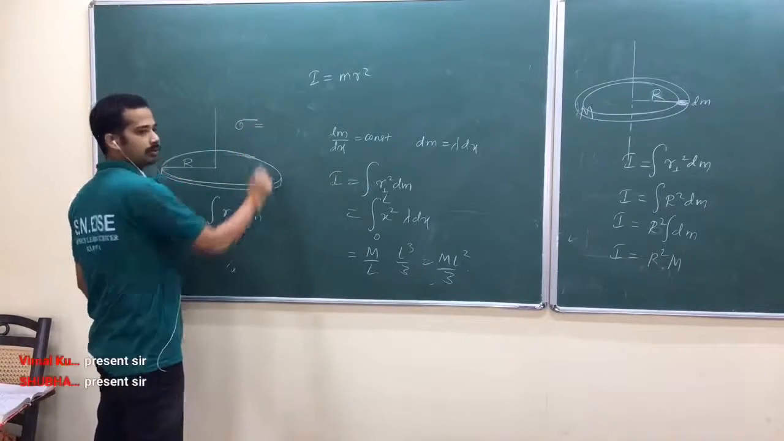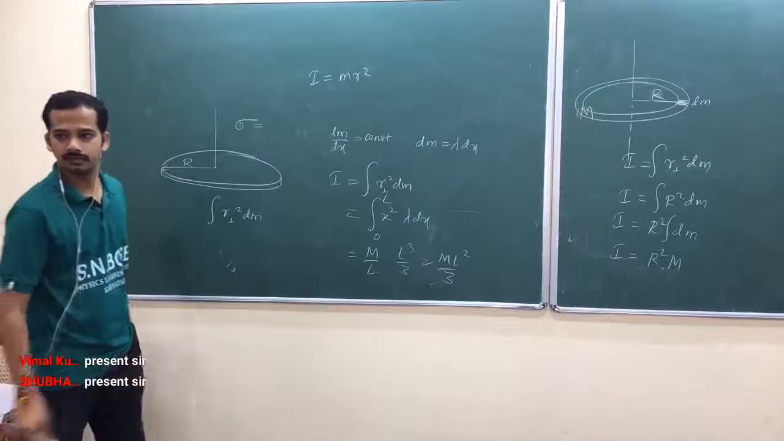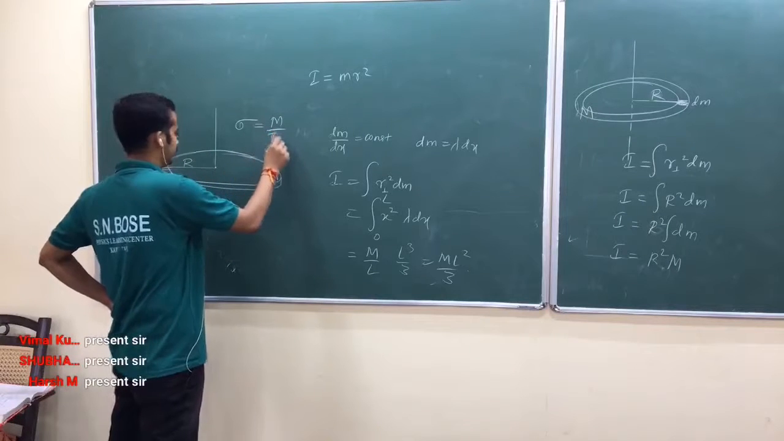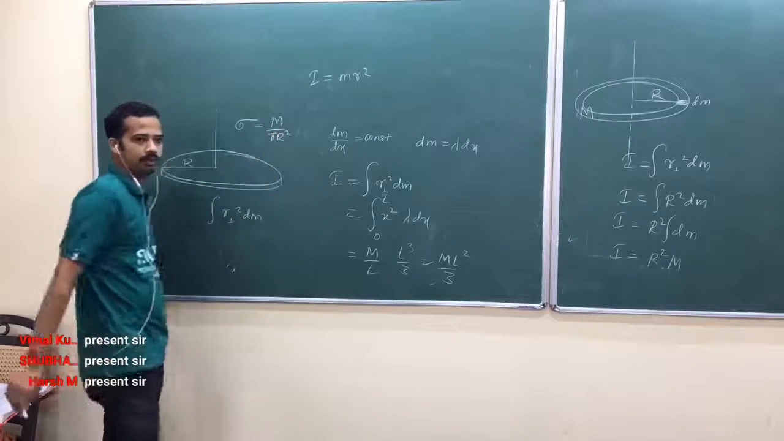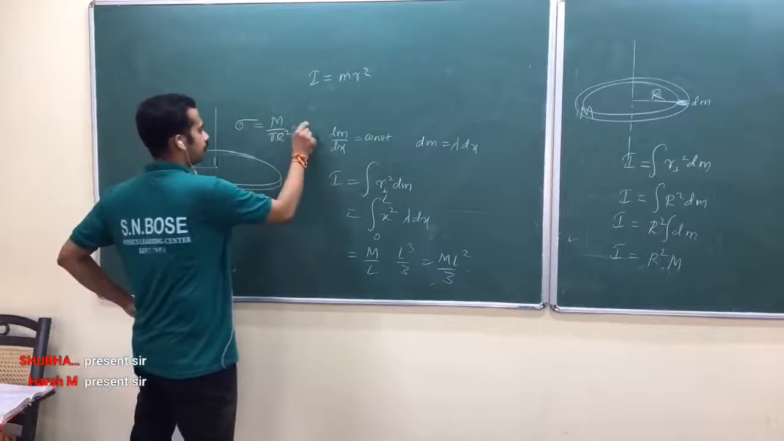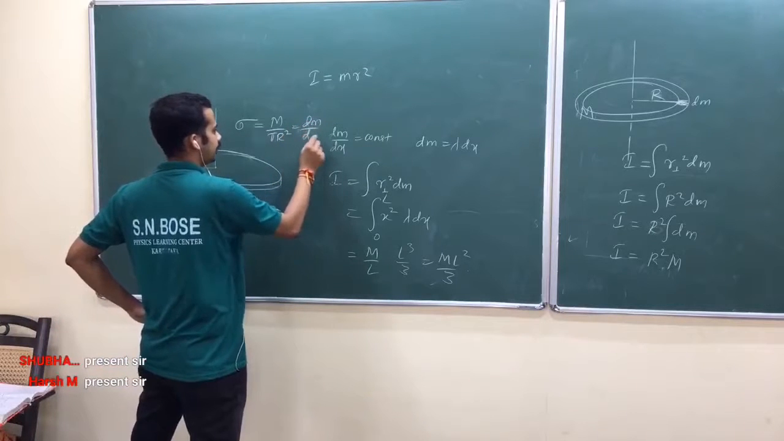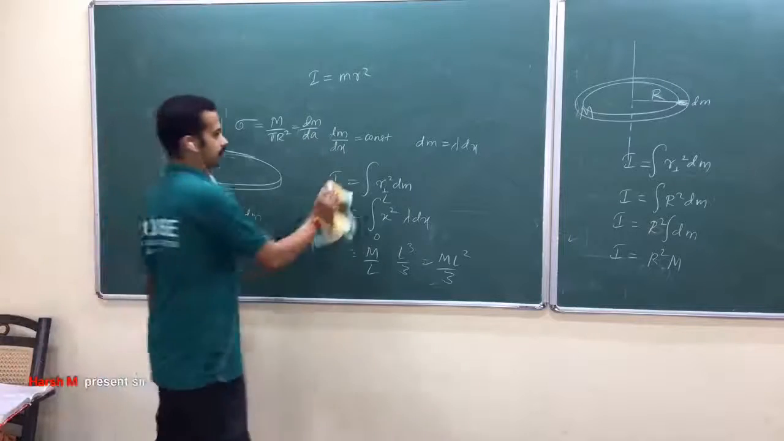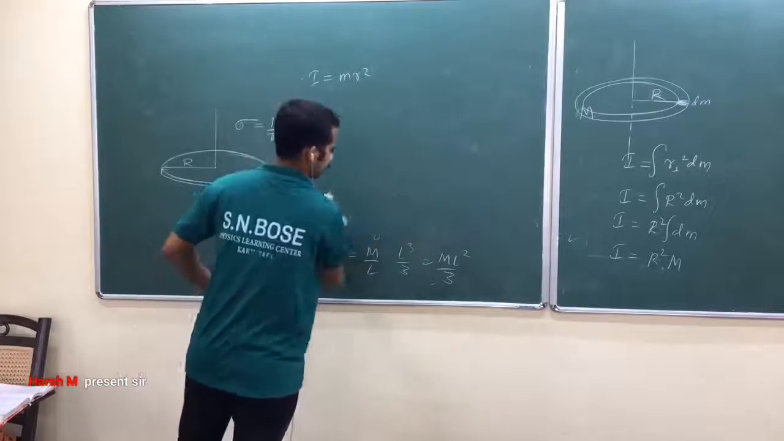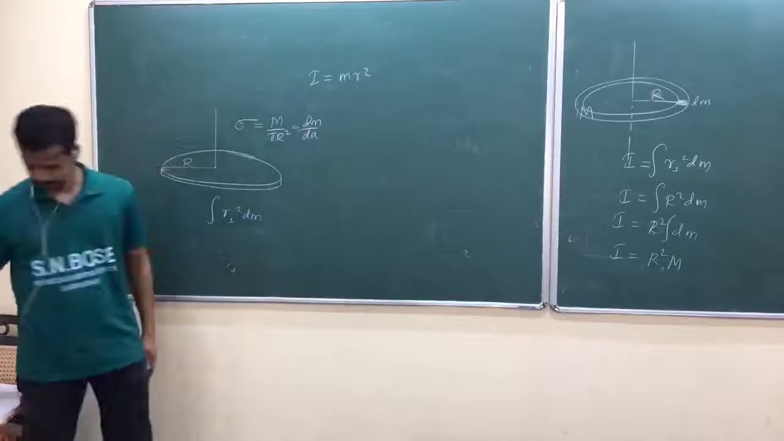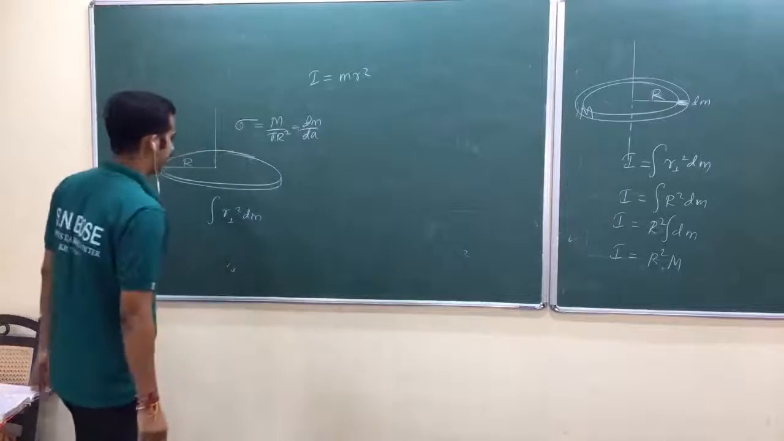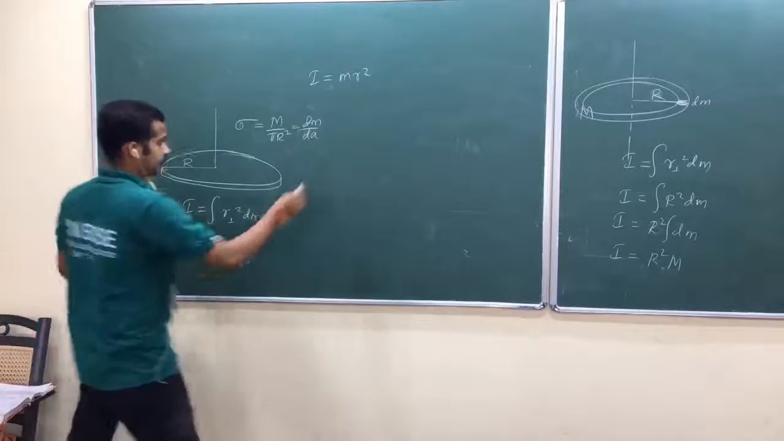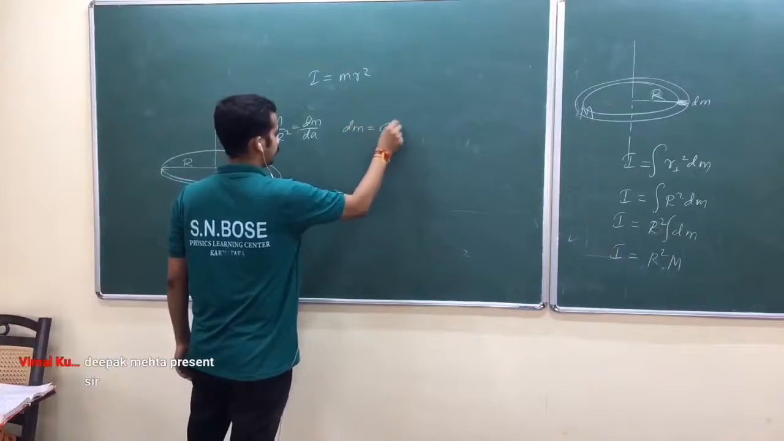So now here you need to define, just like in case of length, sigma, mass per unit area. Total mass by total area. What is the total area? Pi r square. Am I right? Total mass by total area is equal to small mass by small area, can I write dA? Small mass by small area, because the density is constant. Is that okay? Uniformly distributed mass. So because of that, I can define like this. Look here, dm is equal to sigma into dA.